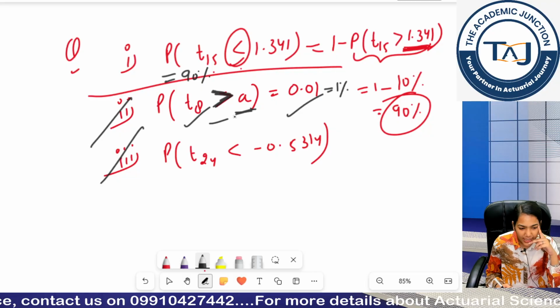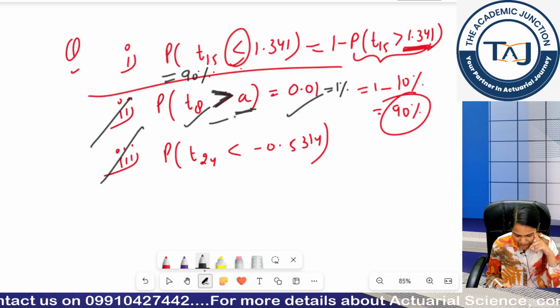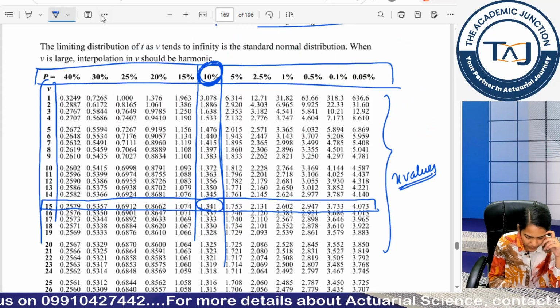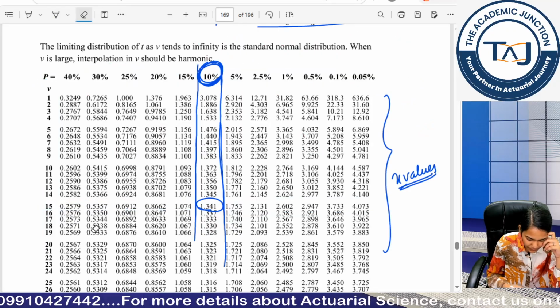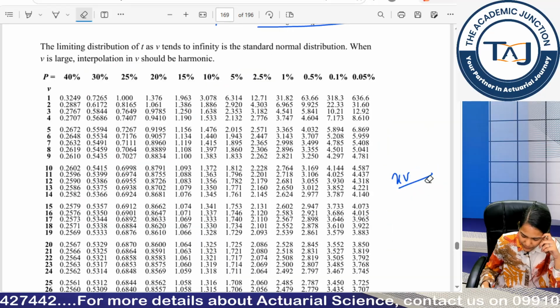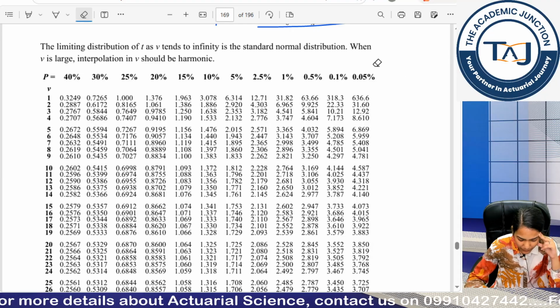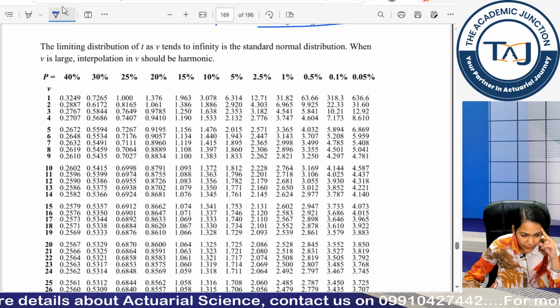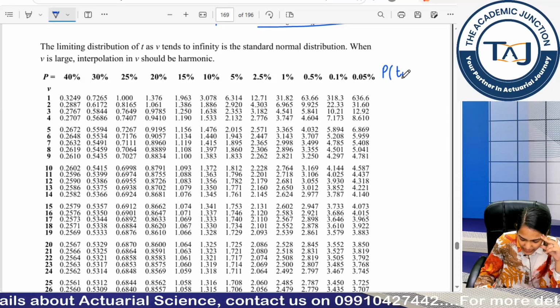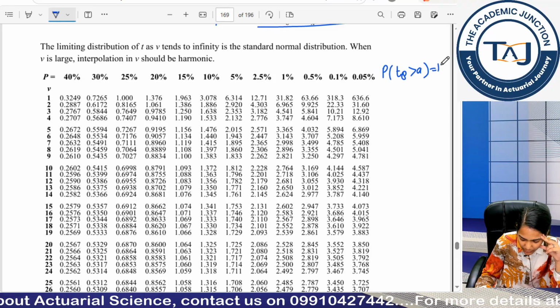So try finding the answer. Quickly tell me. Question is probability T8 is greater than A is equal to 1%.